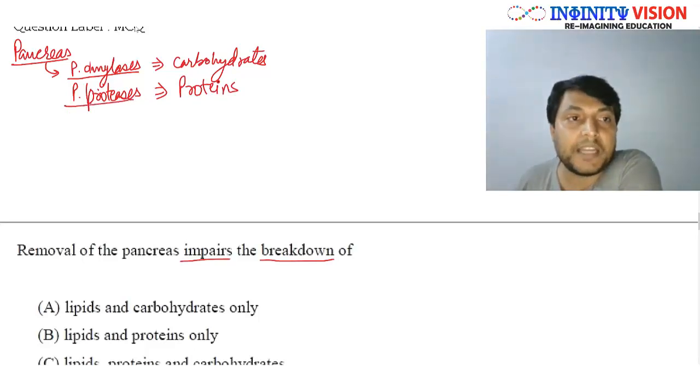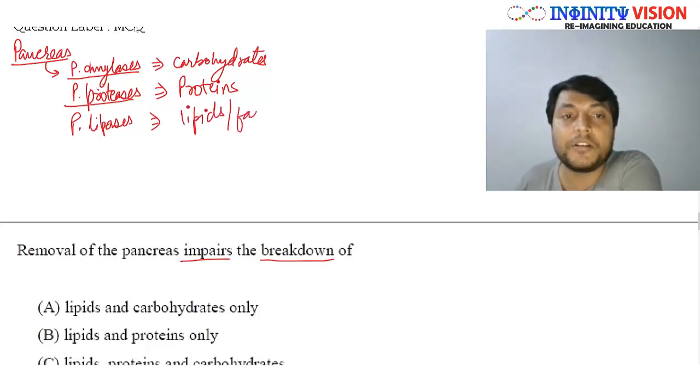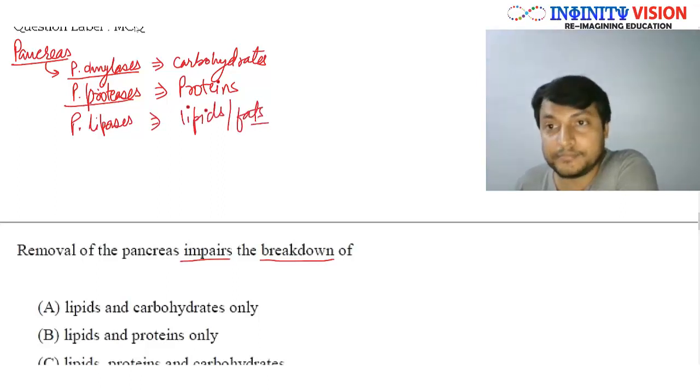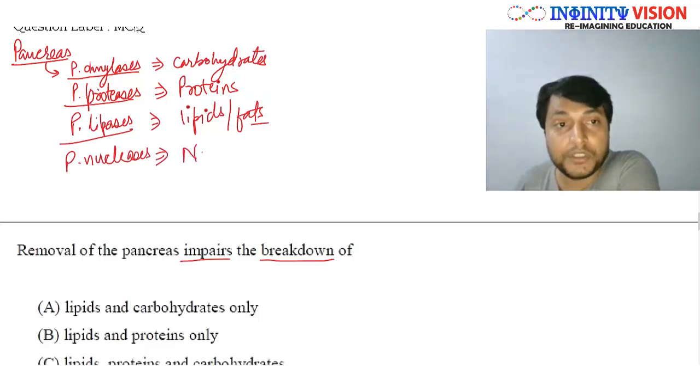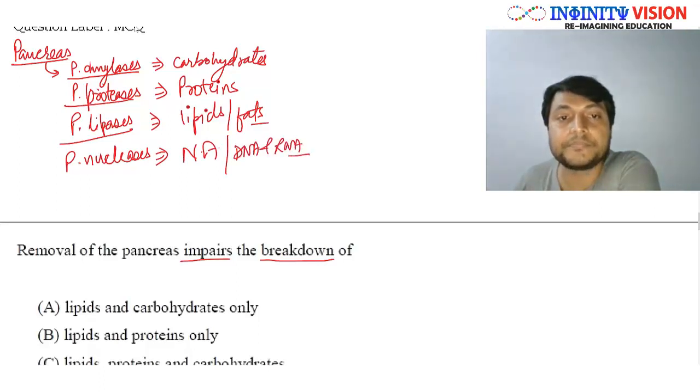Not only this, pancreas also secretes pancreatic lipases. These are responsible for the digestion of lipids or fats. Apart from this, pancreas also secretes pancreatic nucleases, which are required for the digestion of nucleic acid, that is DNA and RNA.